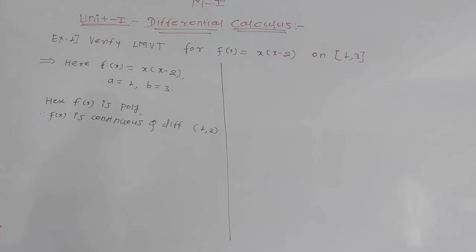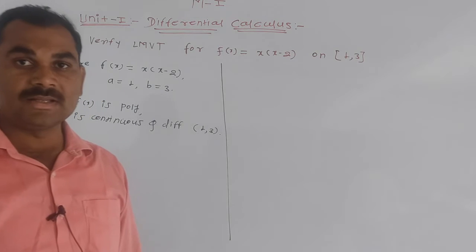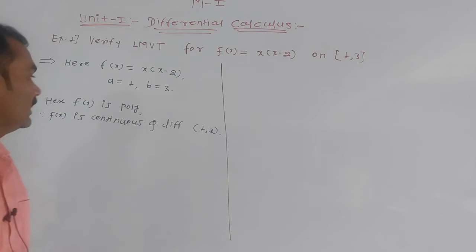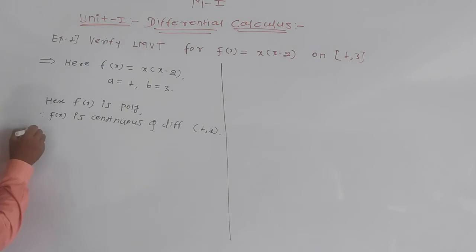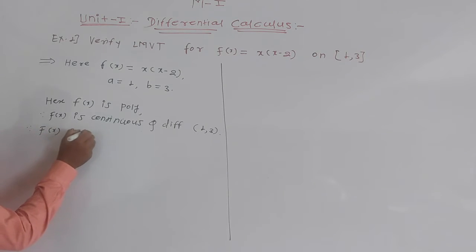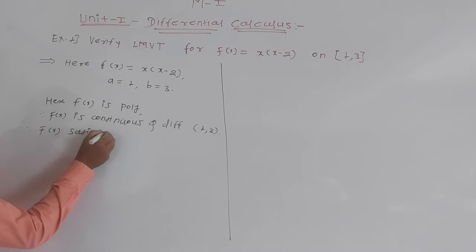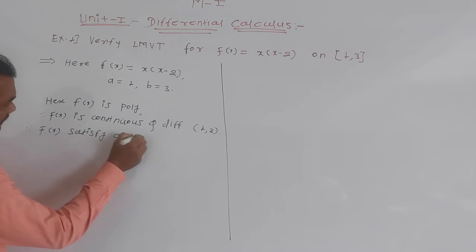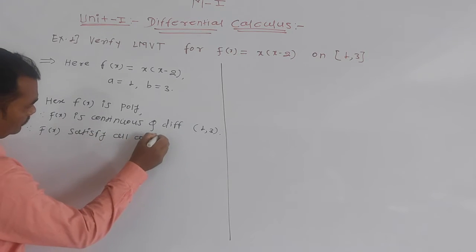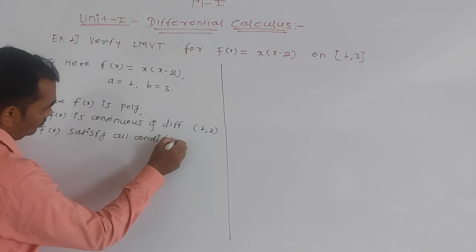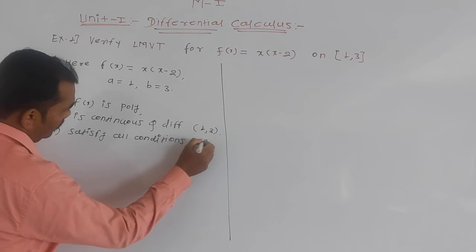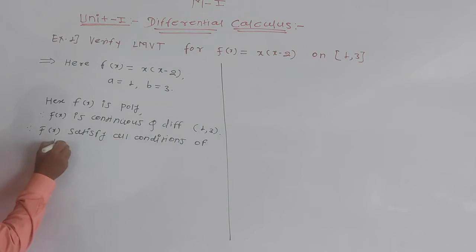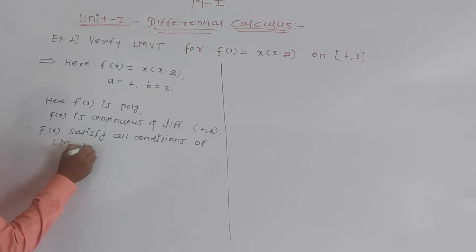This f of x satisfies all the conditions of Lagrange's mean value theorem.